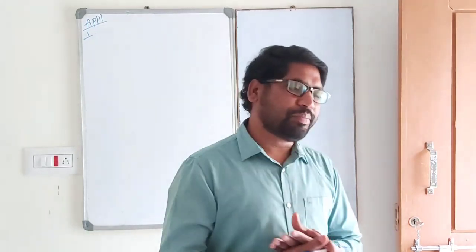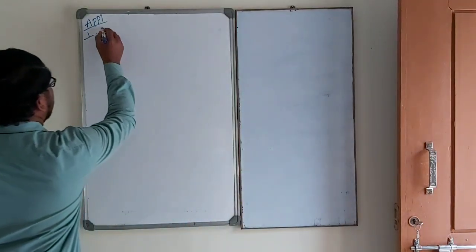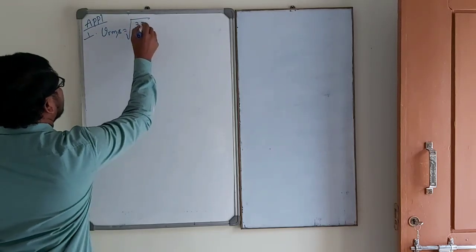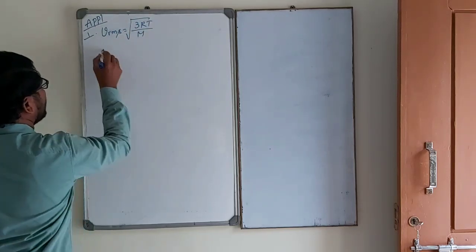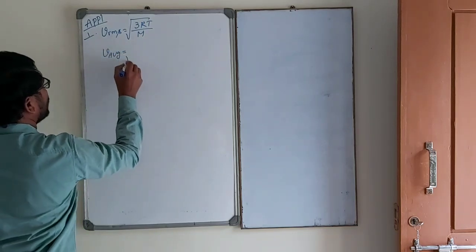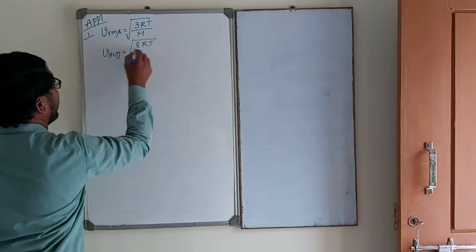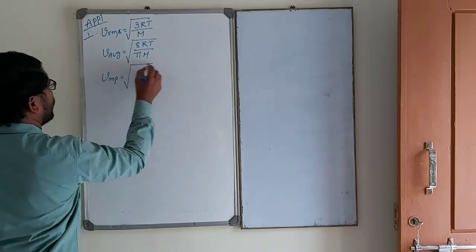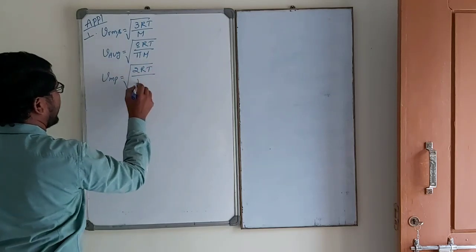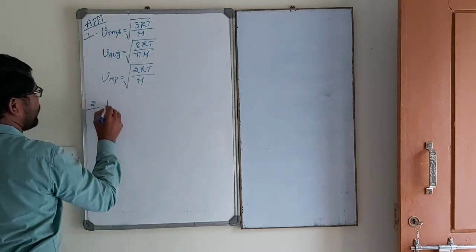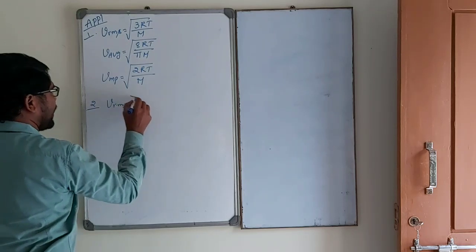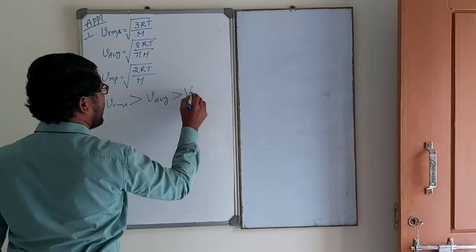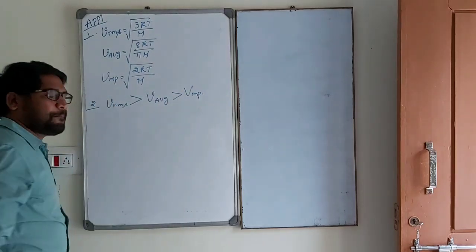What is the relation? See carefully, Vrms is equal to root over 3 RT by m. Okay, done. V average is equal to root over 8 RT by pi m. Okay, done. Vmp is equal to root over 2 RT by m. Okay, done. Third one, Vrms greater than V average greater than Vmp. Okay.